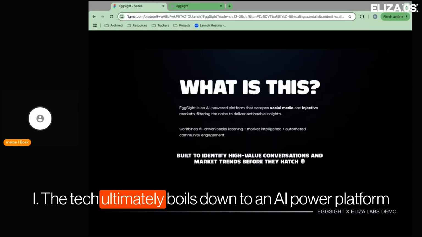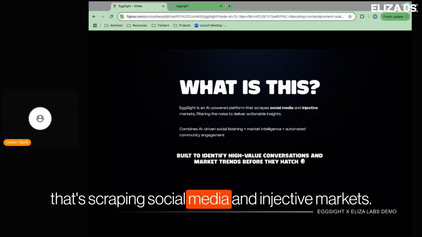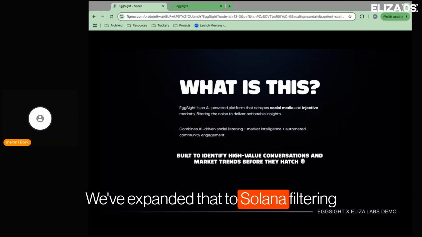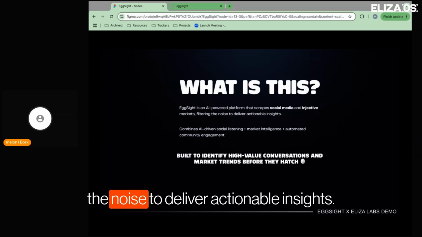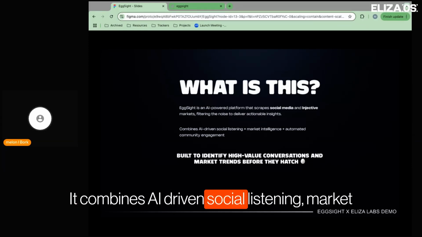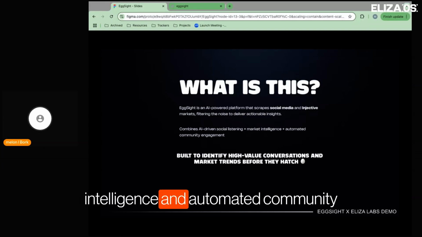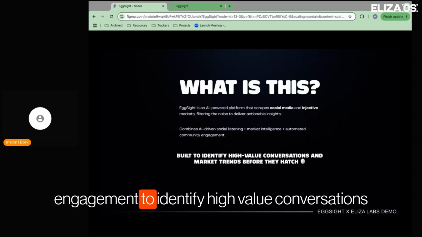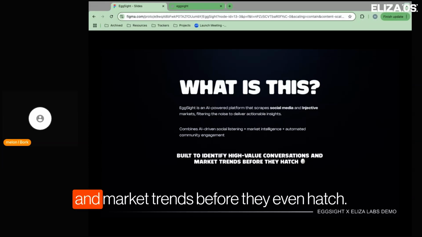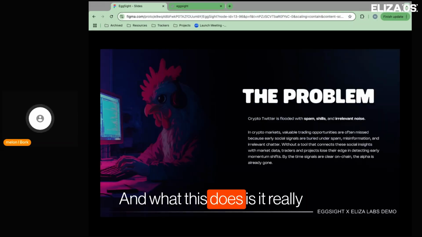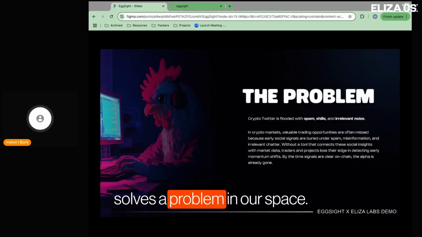The tech ultimately boils down to an AI powered platform that's scraping social media and injective markets. We've expanded that to Solana, filtering the noise to deliver actionable insights. It combines AI driven social listening, market intelligence, and automated community engagement to identify high value conversations and market trends before they even hatch. And what this does is it really solves a problem in our space.